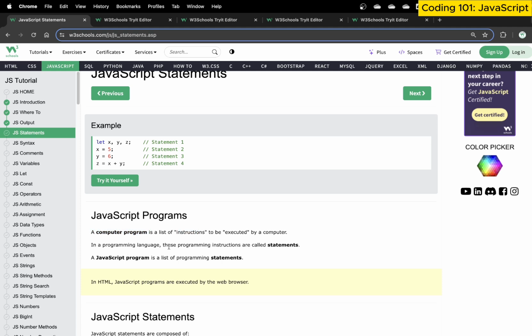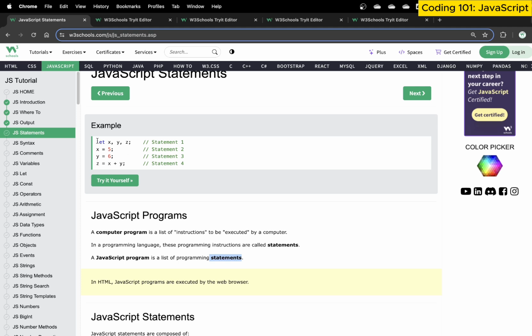In programming languages, these instructions are called statements. As a programmer, as a developer, I call them statements, so be mindful of this nomenclature. A JavaScript program is a list of programming statements. Whenever I say we are writing a JavaScript program, we are writing a list of statements, which are again simple instructions.